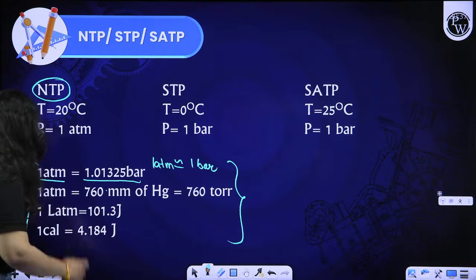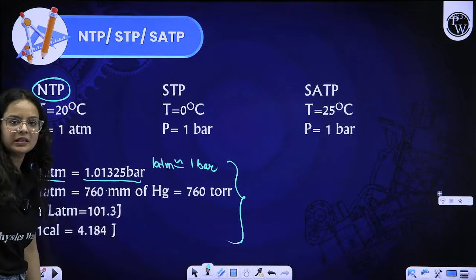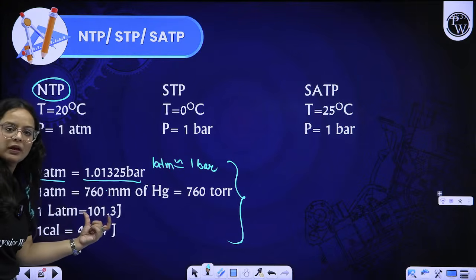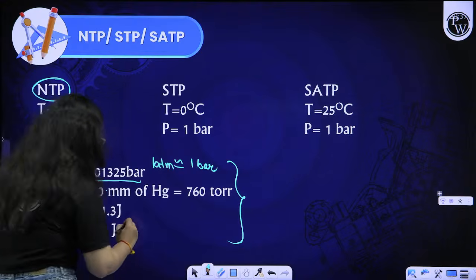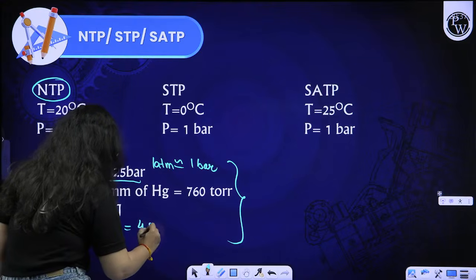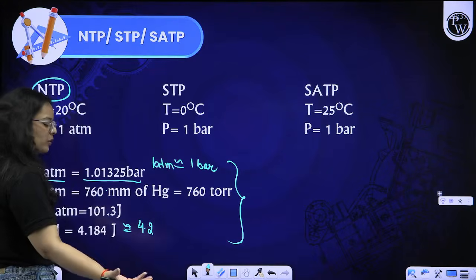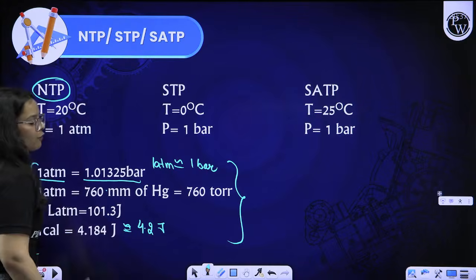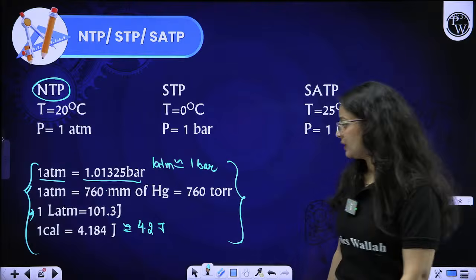And if we discuss the liter atm relation with joule, these are the units of work that we use. 1 liter atm is related to joule by 101.3, and 1 calorie is equal to 4.1, we can say almost equal to 4.2. As a rough average, we can take it to be 4 as well sometimes in the question. So 1 calorie is equal to 4.2 joule. These are all the relations that we use in the question.